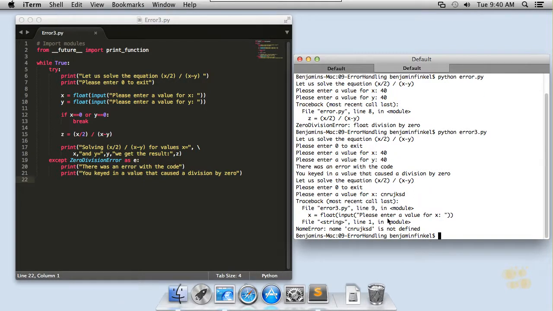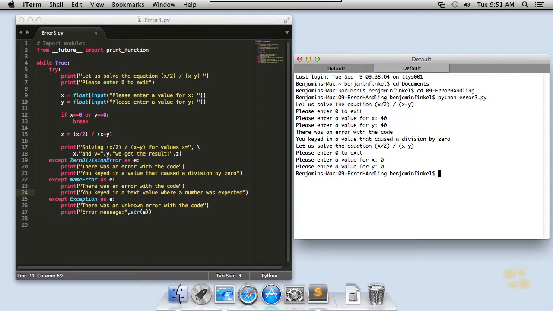My program crashes again. So on the plus side, I now have a very specific bucket for a very specific type of error, and I can either correct it myself or report back to the user what went wrong. But on the negative side, I've lost some of my clean error handling. What do I need to do? Well, easy. I need to create multiple buckets.